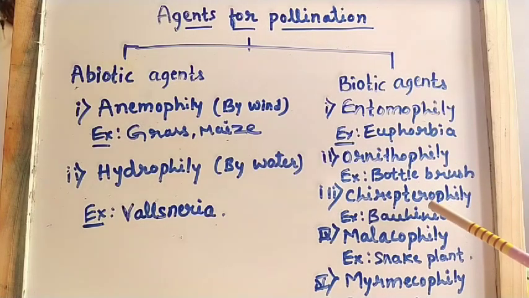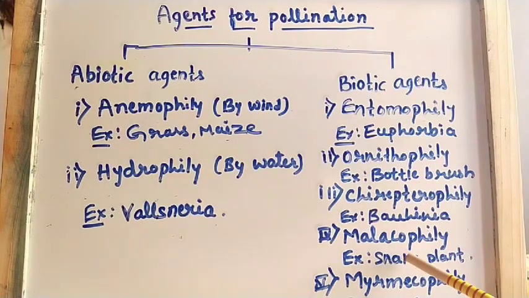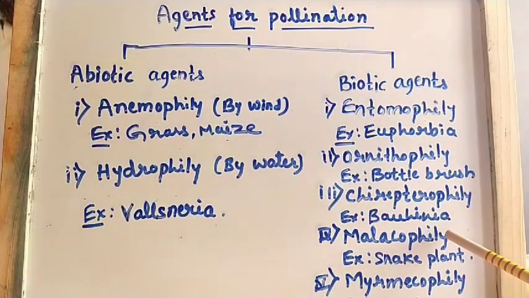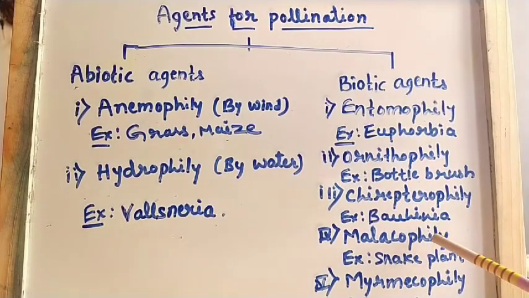So that is the third type of biotic agents. Next, the fourth one, malacophily. Whenever pollination takes place with the help of snails, okay, you have heard about snails, then it is known as malacophily. Pollination with the help of snails is malacophily. Example for this is a snake plant.